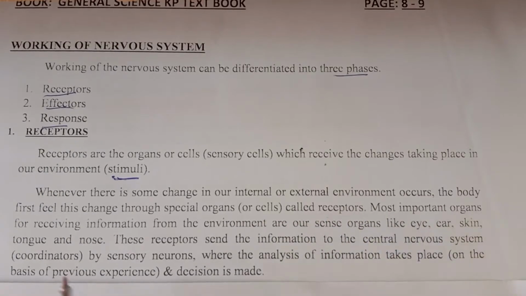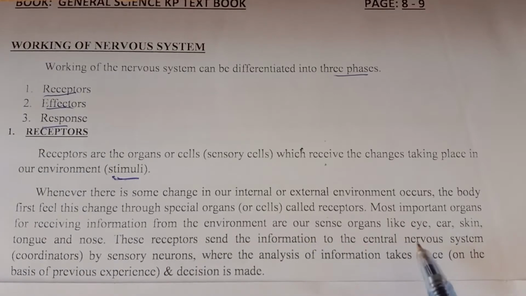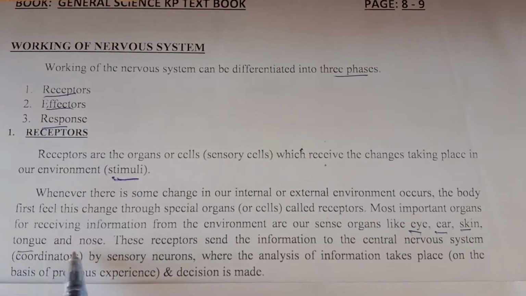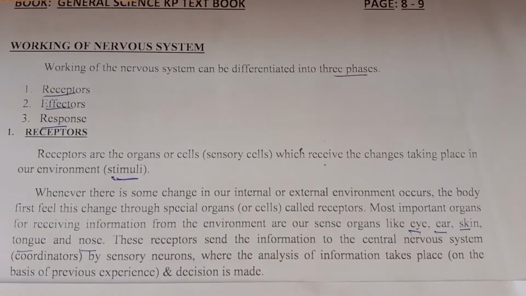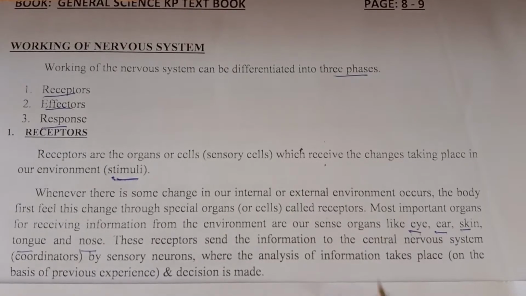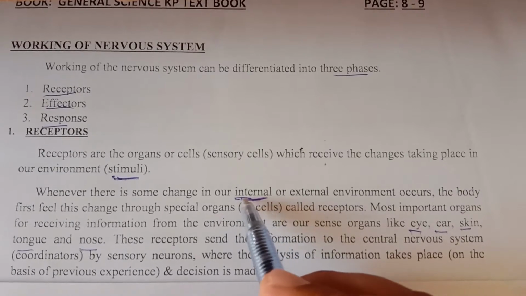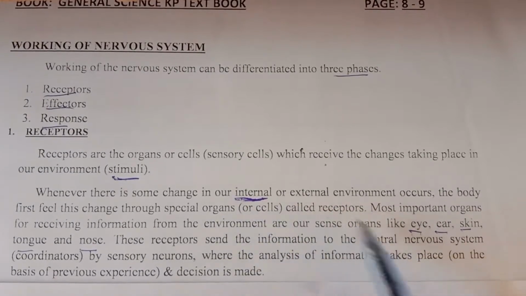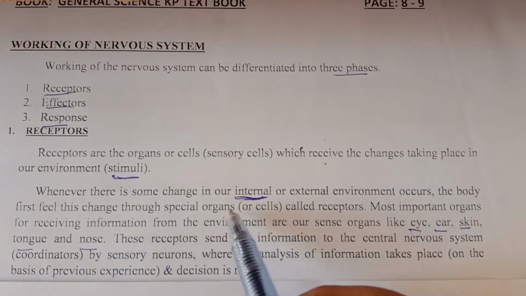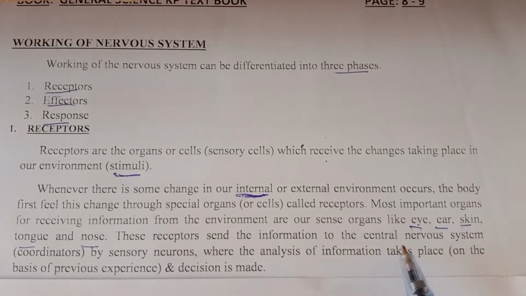The most important organs for receiving information from the environment are our sense organs, like the eye, ear, skin, tongue, and nose. So the receptors are the organs which receive stimuli from both the internal and external environment, and then these sensations are changed and delivered to the central nervous system.